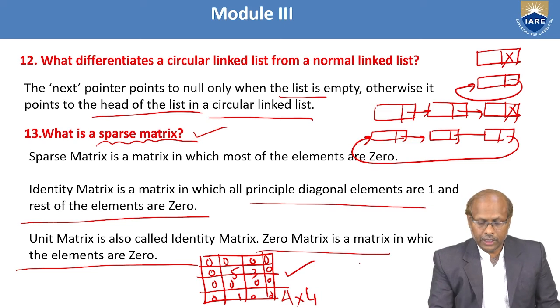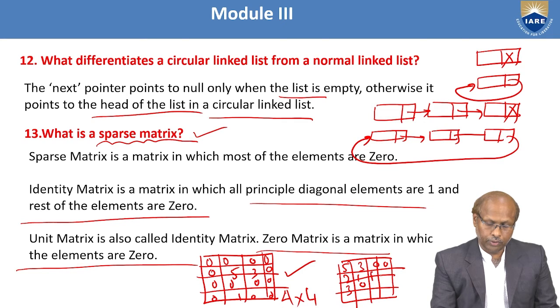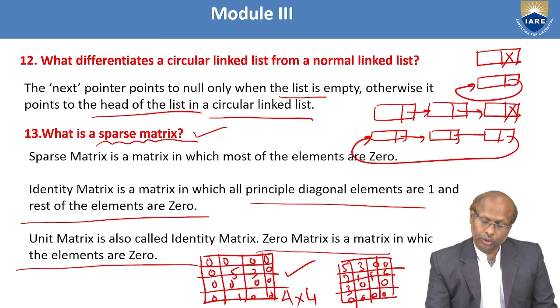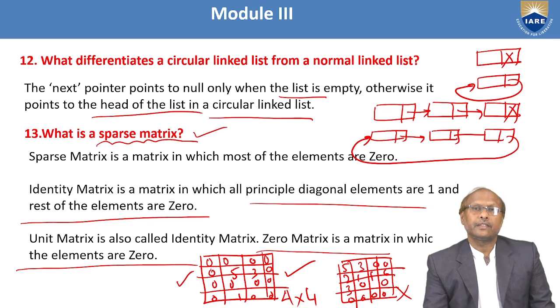Similarly, assume I have 5, 3, 0, 0, 1, 2, 3, 0, 1, 5, 0, 6, 0, 0. Here you find limited zeros. That means non-zeros are more. So it is not a sparse matrix. It is a normal matrix. Whereas the earlier one is a sparse matrix.